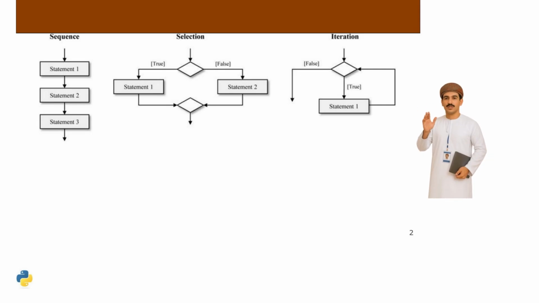Iteration involves executing a set of statements repeatedly. Python simplifies this with features like loops. There are two types: definite iteration, where repetitions are predetermined, such as with a for loop, and indefinite iteration, where repetitions depend on a condition, like a while loop.